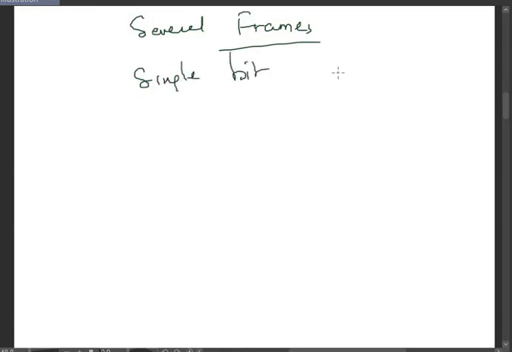If the entire message is packed into several frames, suppose there is a single bit error. This single bit error can be in one frame.